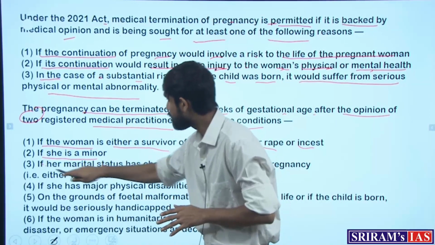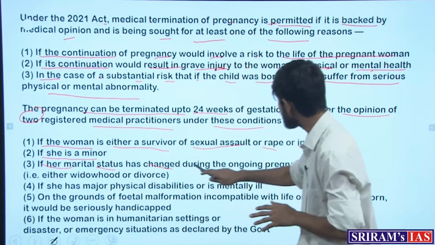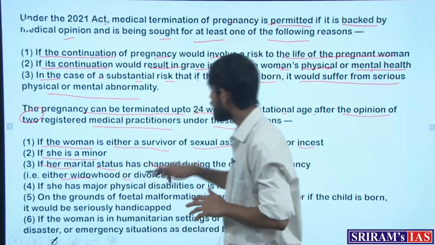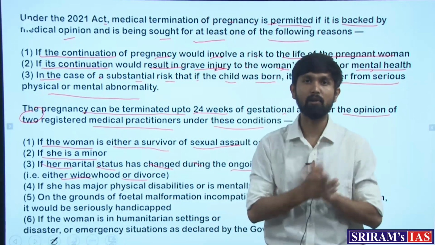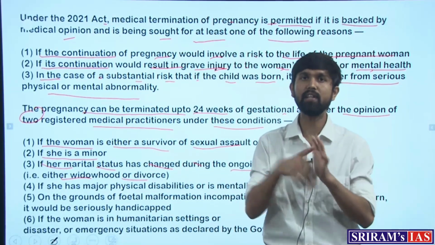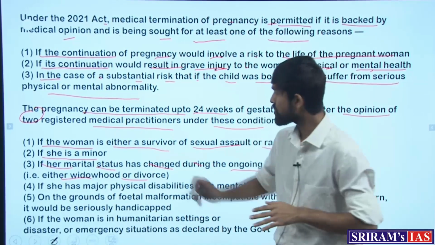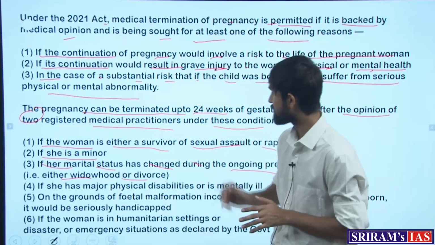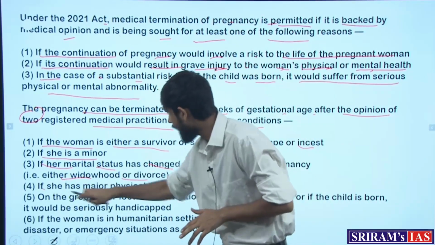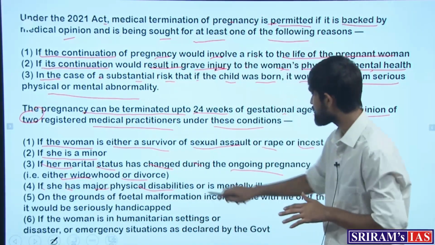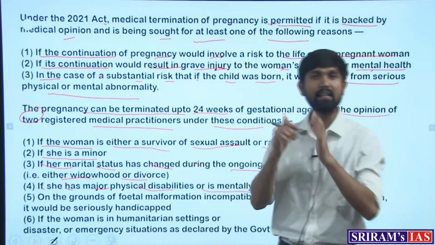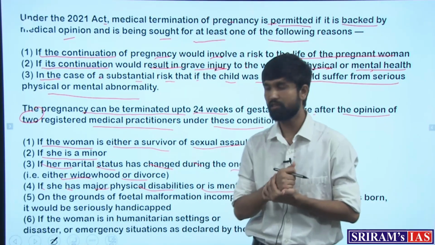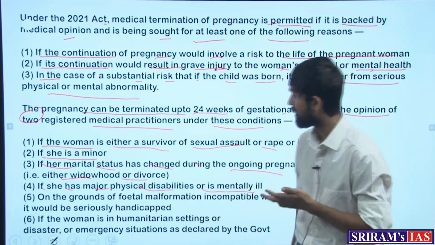And third, if her marital status has changed during the ongoing pregnancy, that is, widowhood or divorce. With the time of pregnancy, the status was different and now the status has changed. That can also become a ground for termination beyond 20 weeks. Then fourth, if she has major physical disabilities or is mentally ill. In these circumstances as well, termination of pregnancy beyond 20 weeks can be granted.